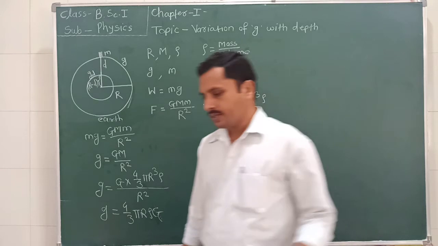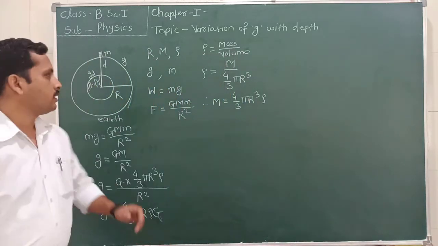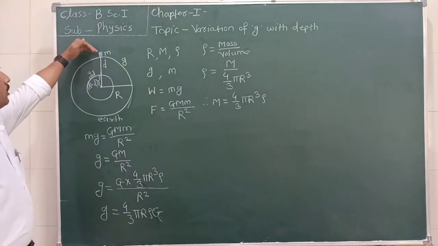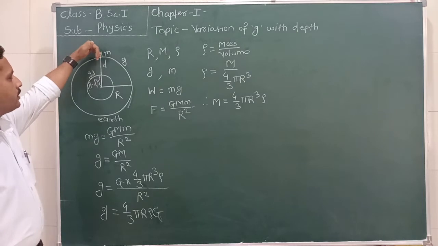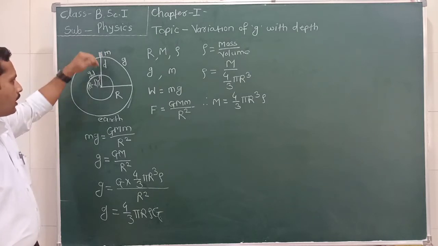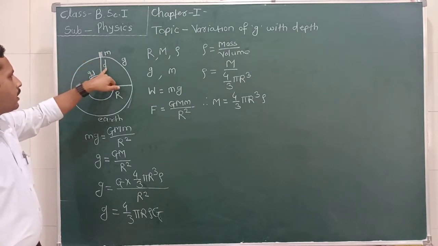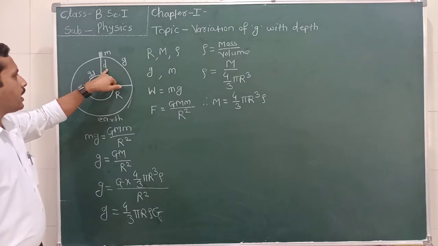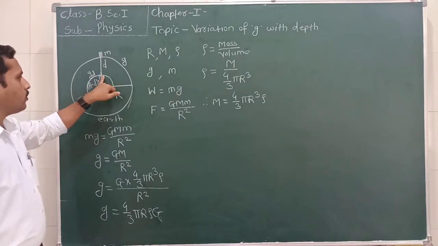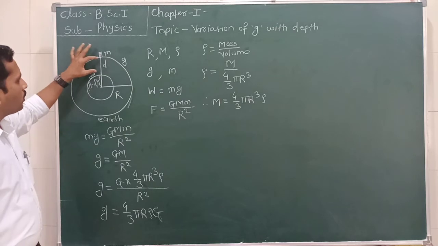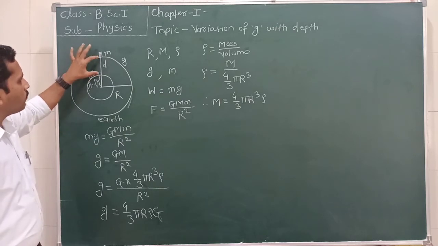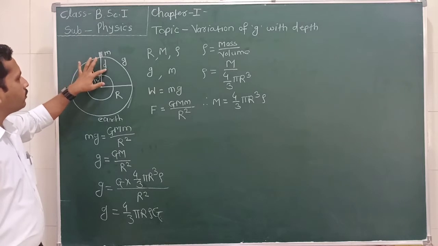Now consider we are going inside the earth by an amount d and we reach here. The amount of depth we have crossed is equal to d.